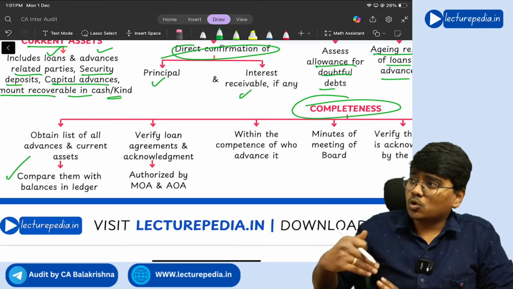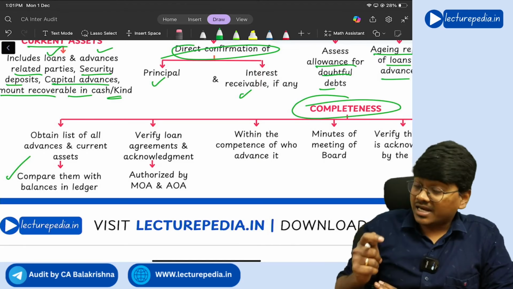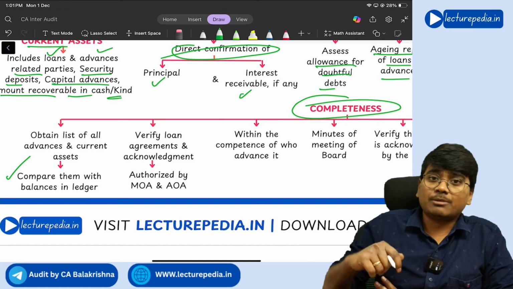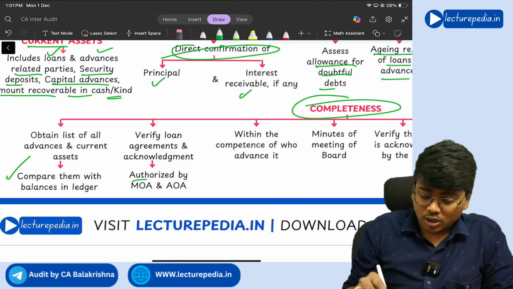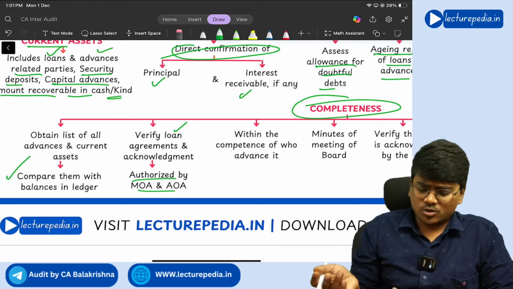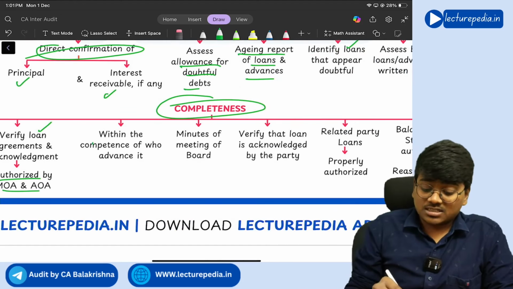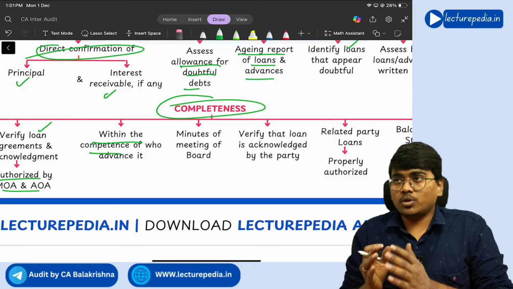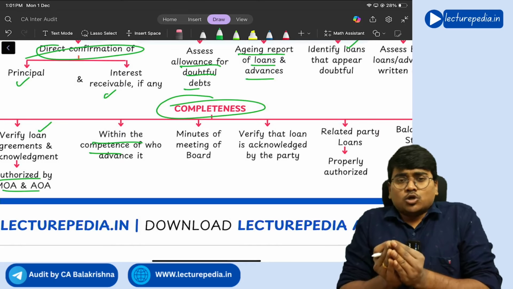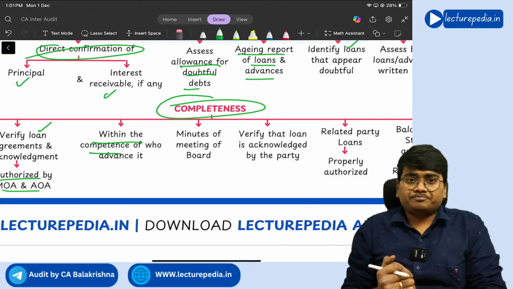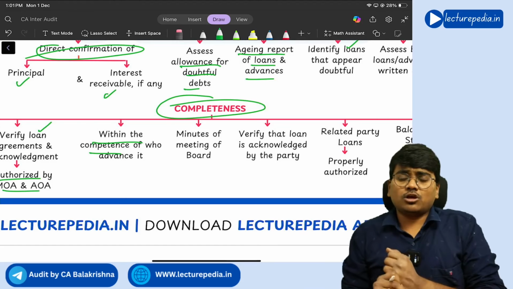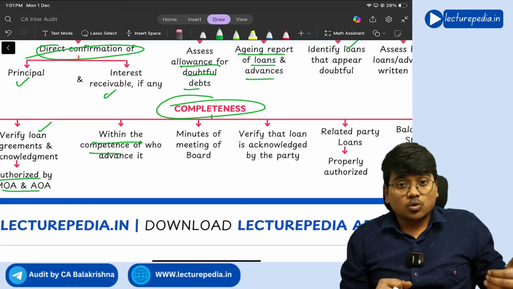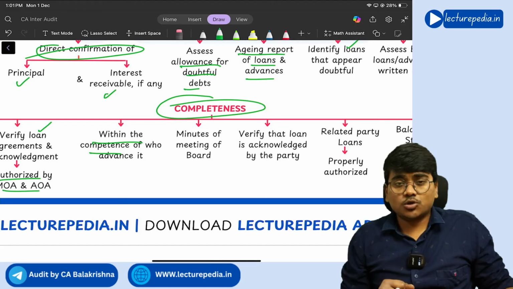So you will go through the loan agreement once, and whether the company's MOA and AOA have authorized the company to give the loan, that also you will see: authorized by MOA and AOA, and verify loan agreements. Next, whether it is within the competence of the person who has advanced it. So in case of a company giving a loan to any other person, the power will not be there with all the people, only certain people will be given such power. So whether only an authorized person has granted the loan or not.